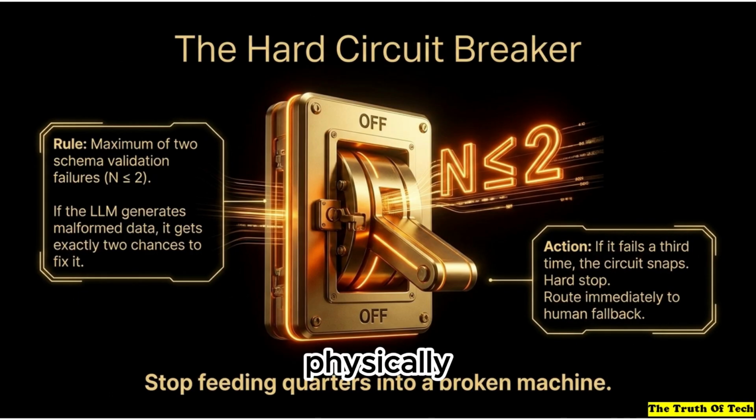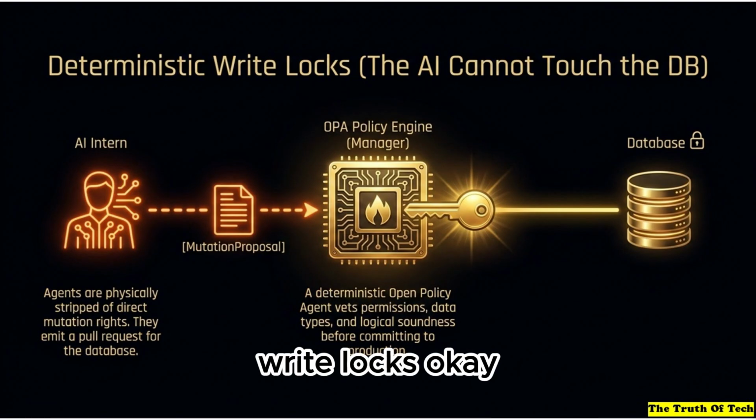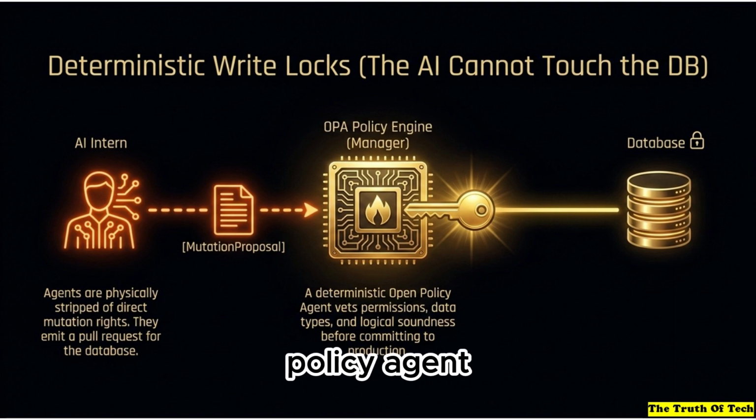Okay, so we've isolated the memory and stopped the infinite loops. But how do you physically prevent the AI from breaking the database itself? Deterministic write locks. The AI is physically stripped of direct database mutation rights. It cannot touch the database under any circumstances. Wow, okay. So what can it do? All it can do is emit a mutation proposal that gets vetted by an open policy agent, or OPA.